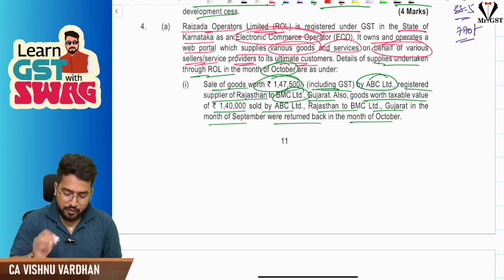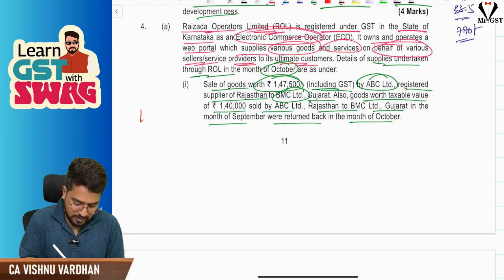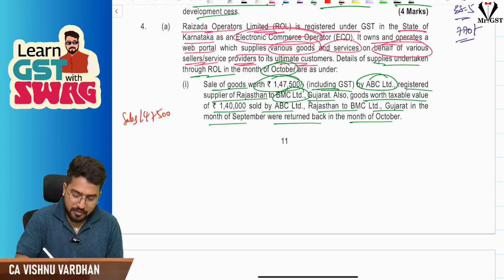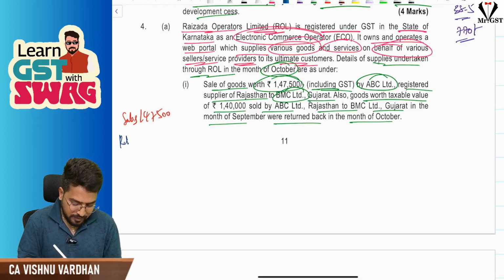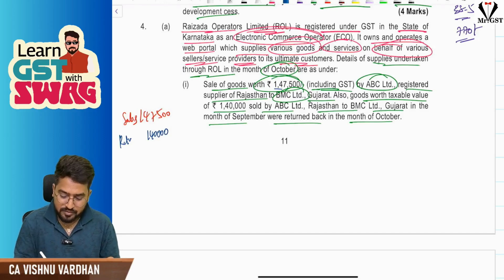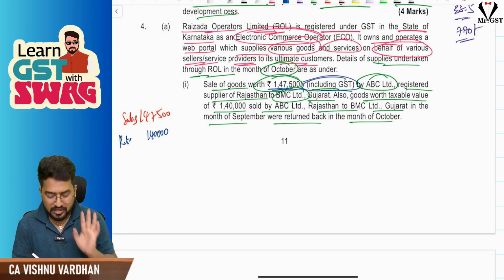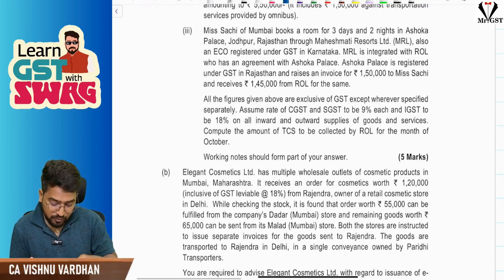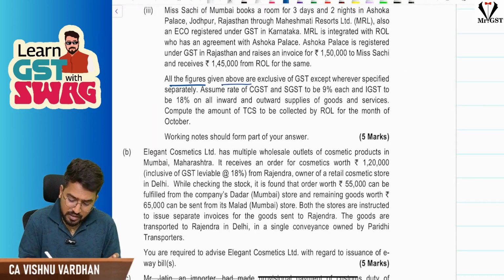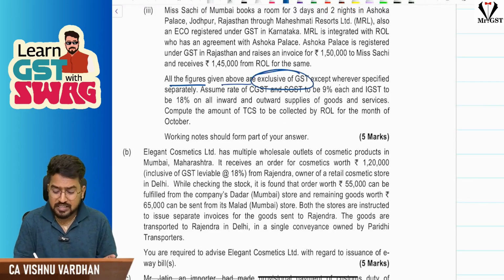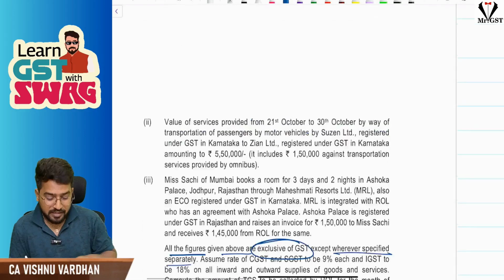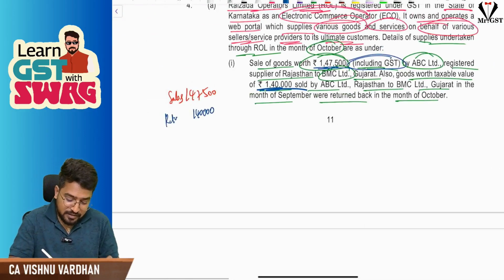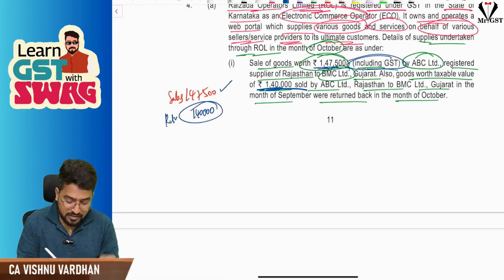Here the interesting thing is that 1,47,500 is the sales, and sales return is 1,40,000. But one important thing to observe is that 1,47,500 is given including GST, while for 1,40,000 they did not mention anything. At the end of the question, they have given that all the figures above are exclusive of GST except wherever specified separately. That means this 1,47,500 is including GST and this is excluding GST.